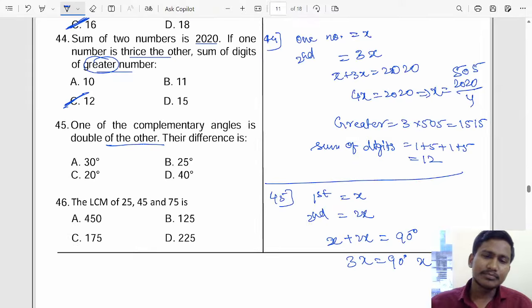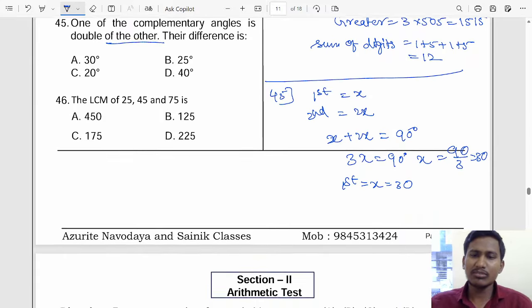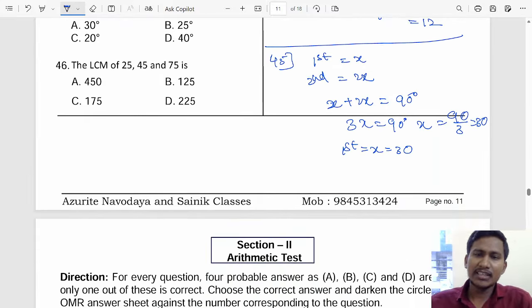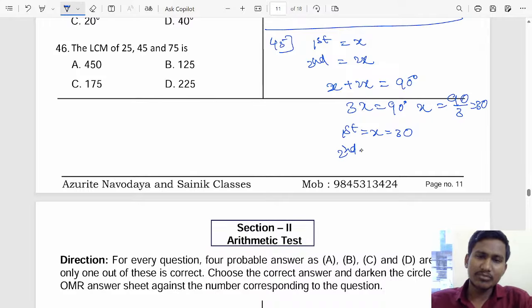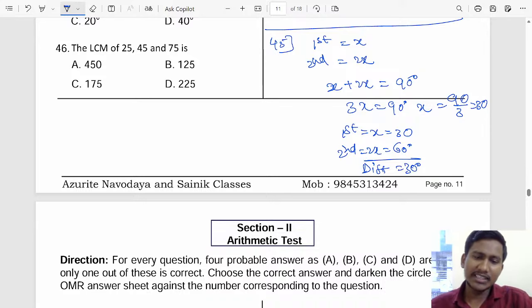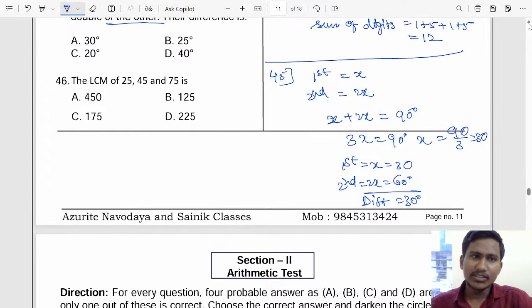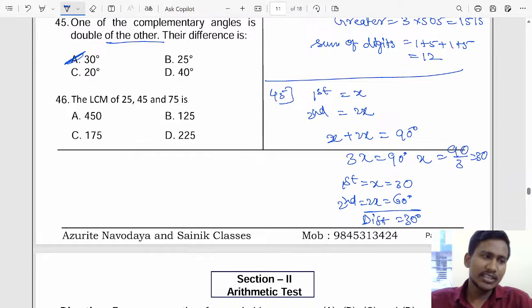The other angle will be 2 times. The first angle we got, x, is 30 degrees. So what will the second angle be? Tell me. The second angle will be 2x, 2 times, so that is 60 degrees. 32 is a 60. The difference, 60 minus 30, will be 30 degrees. So 30 degrees is the correct answer for 45. Which option? Option A is the correct answer. Okay, got it? Good. Now let us do 46.